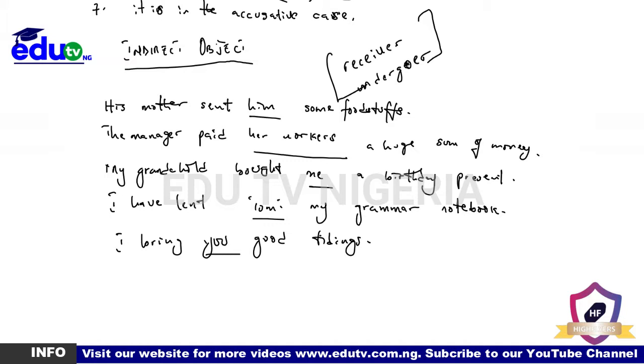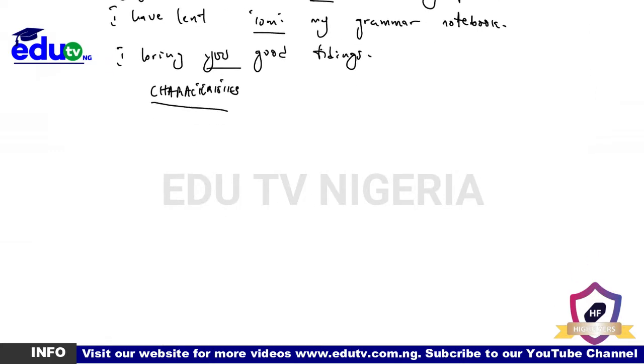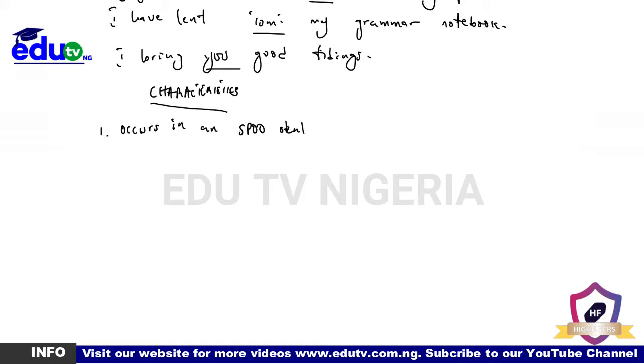So let's look at the characteristics of the indirect object. Before we go on, let's move the board a bit up. So, first characteristic. It occurs in an SPOO sentence. I already mentioned that.